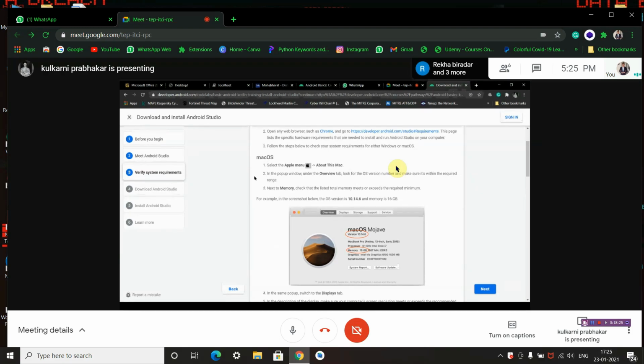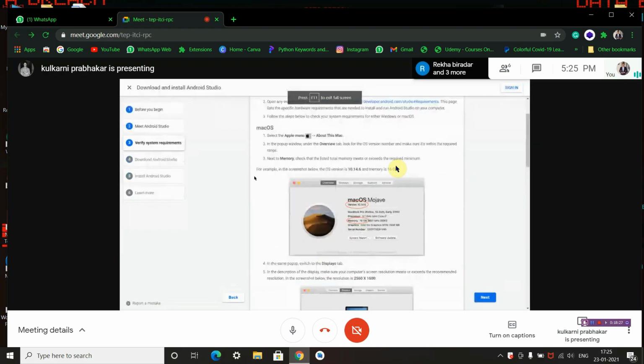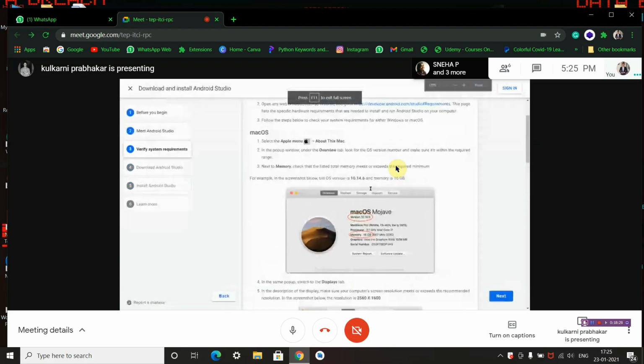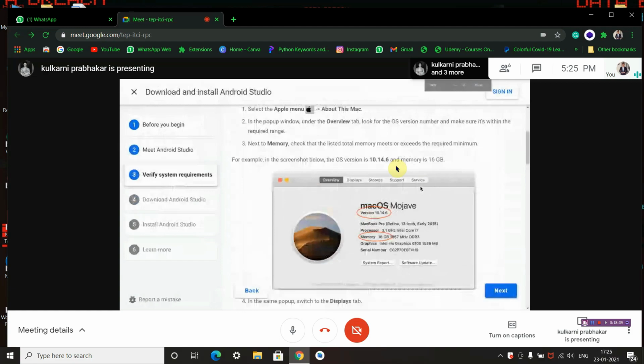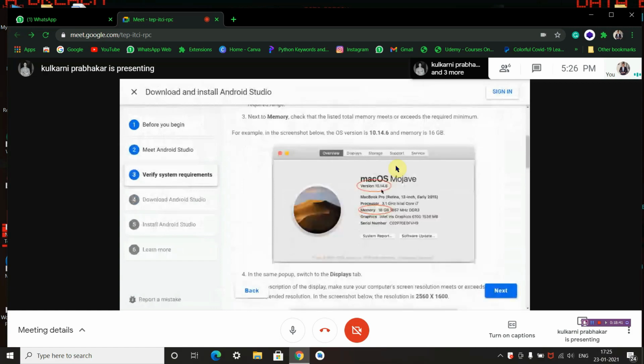For example, in the screenshot below, you can see that there is a version of Mac operating system which is showing the version of 10.14.6 Mojave, MacBook Pro Retina 13 inches. All these things are details about the system. So you have to check the version and memory data.